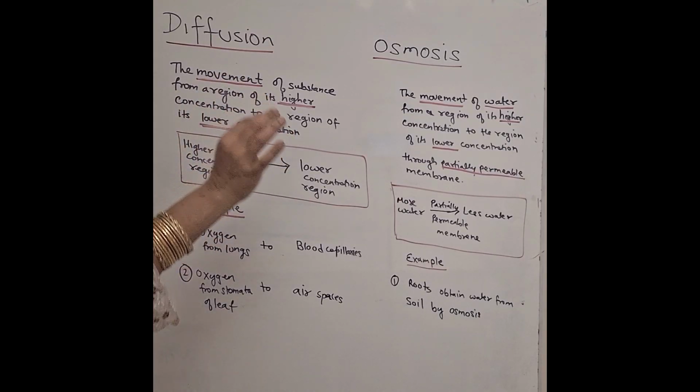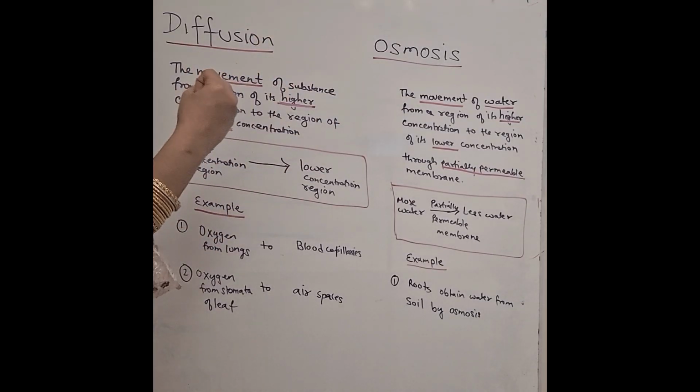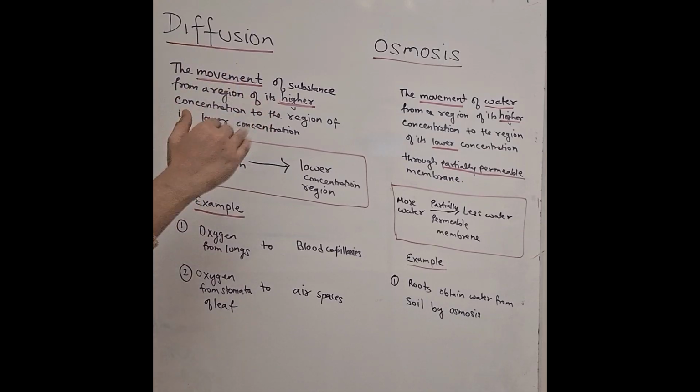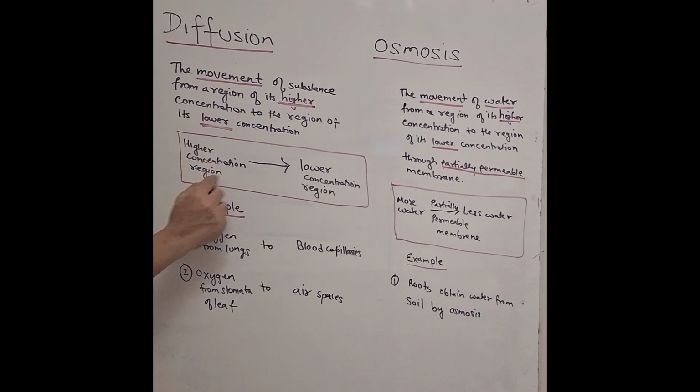In simple terms, you understand it as from where it is present in a larger quantity to the place where it is present in the lesser quantity. So this is the definition of diffusion. We can understand that the direction is from the higher concentration region to the lower concentration region, and movement of what? Movement of any substance. Okay. So actually, where does this diffusion take place?